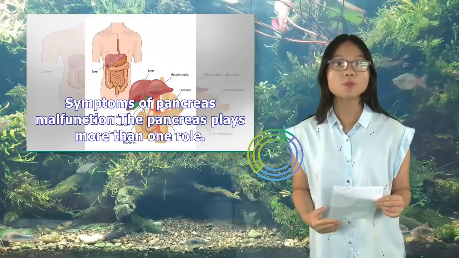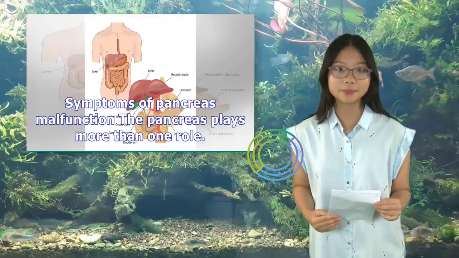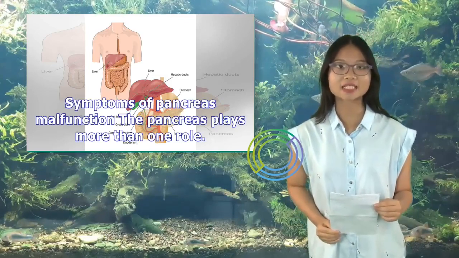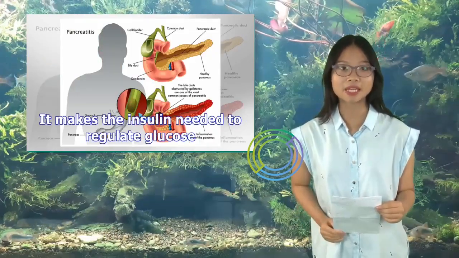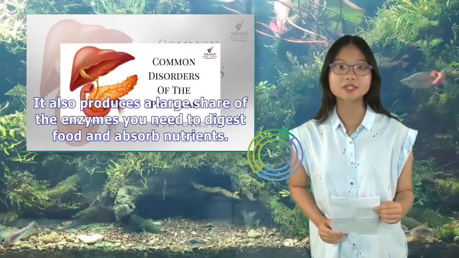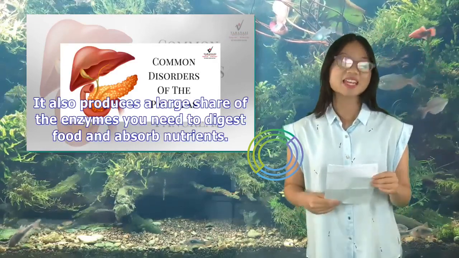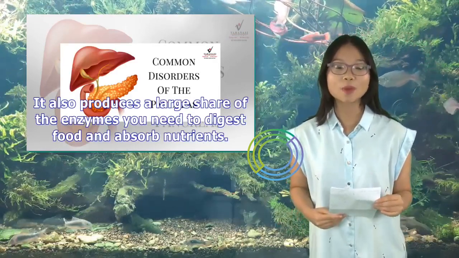Symptoms of pancreas malfunction: the pancreas plays more than one role. It makes the insulin needed to regulate glucose. It also produces a large share of the enzymes you need to digest food and absorb nutrients.